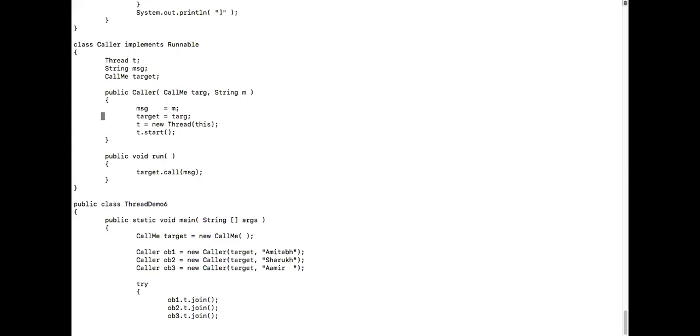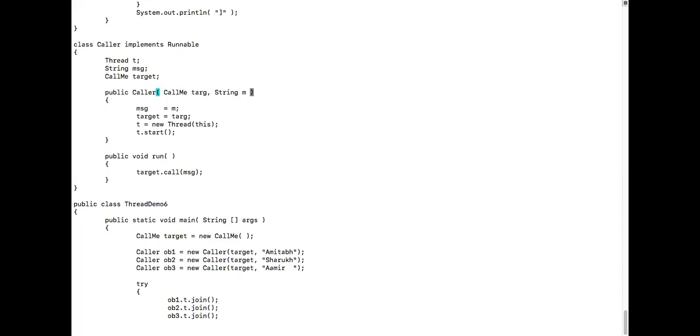Right. So now, first time when I call new Caller, what am I passing to it? We pass target and Amitabh as arguments. We pass this object target, isn't it? How many objects are there for target? Only one object target is there, isn't it? So first time I'm creating a new object called Caller, and I'll pass the target to it, and I'll pass the name Amitabh. Correct? So what will happen over here?